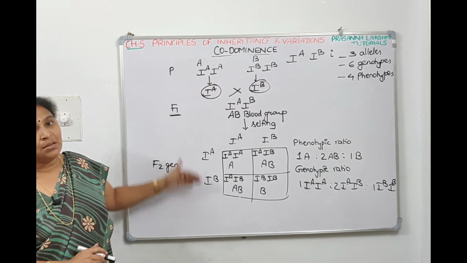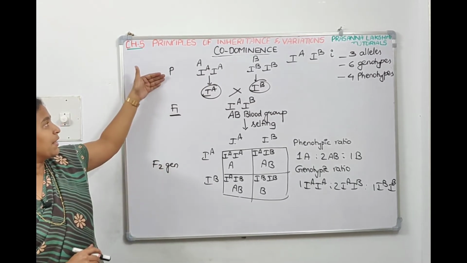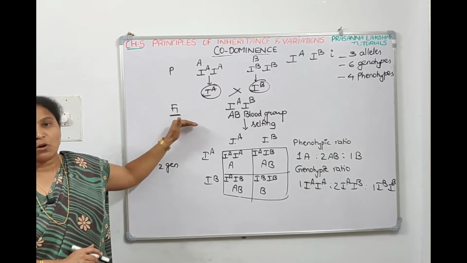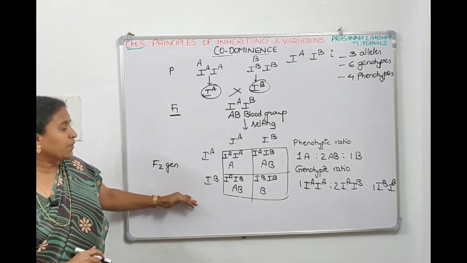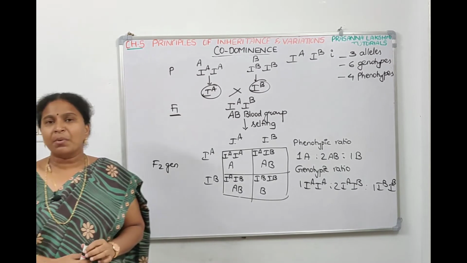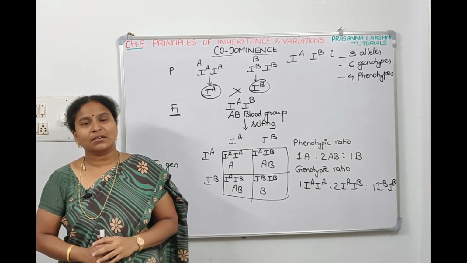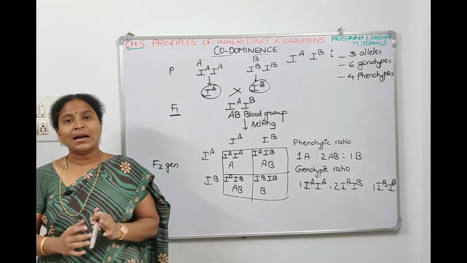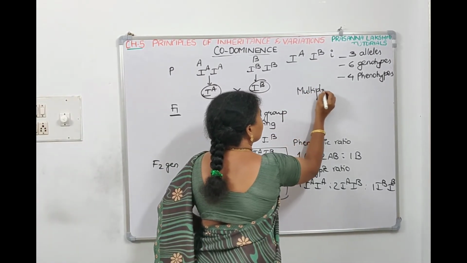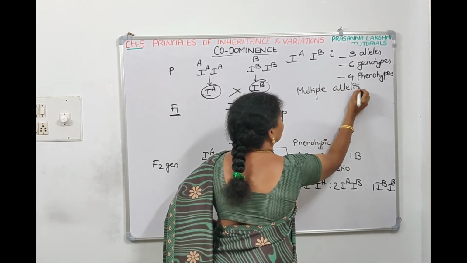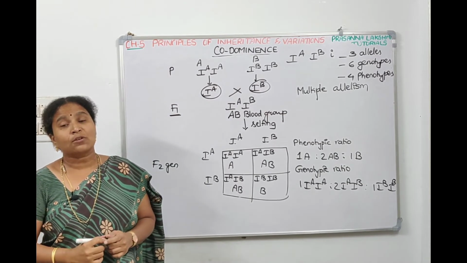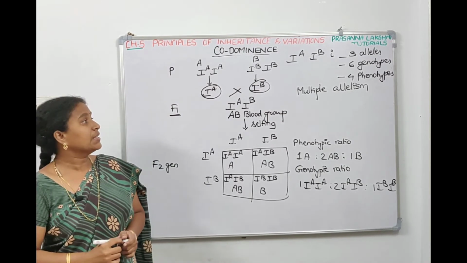Now this is a Punnett square, and the probabilities when you take parents as pure A and B, then the F1 hybrids are AB, that's why it's called codominance. And from F2 generation we get 1:2:1 ratio. Now 3 alleles, since in normal conditions only 2 alleles will code for a character, but if 3 alleles are coding for a character, that concept is called multiple allelism. So when more than 2 alleles are coding for a character, that is called multiple allelism, right?